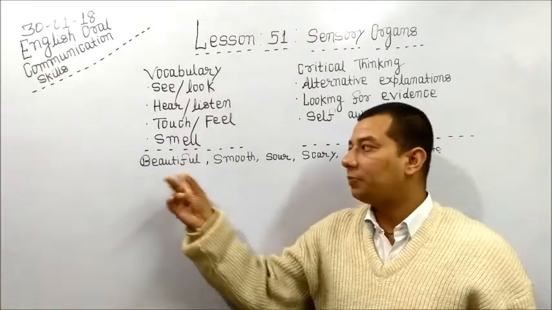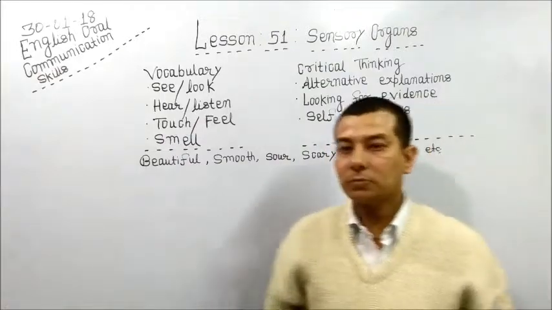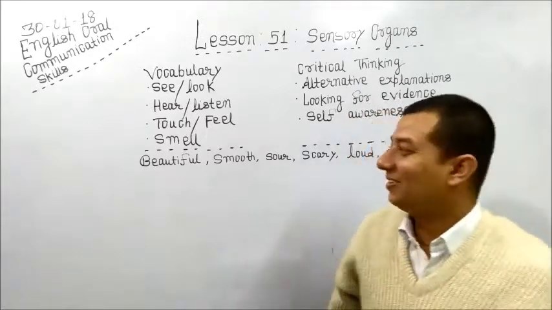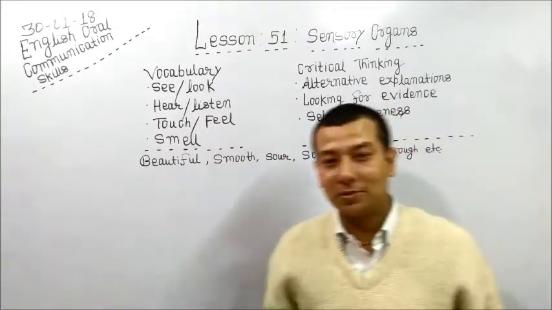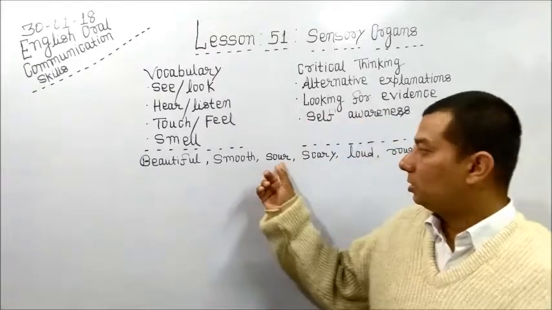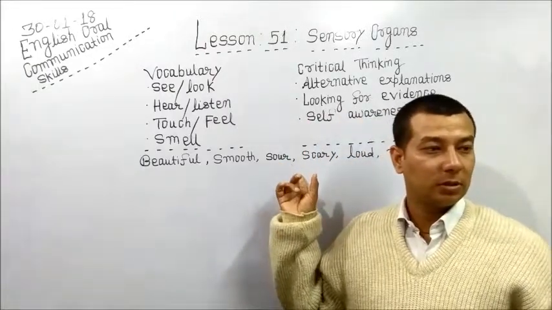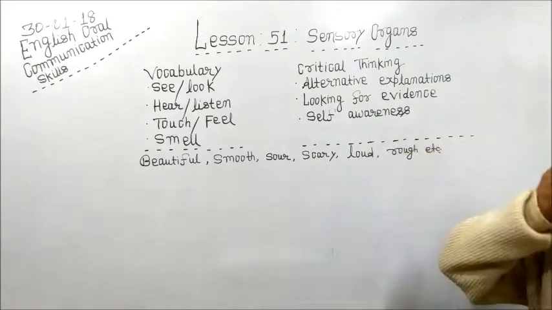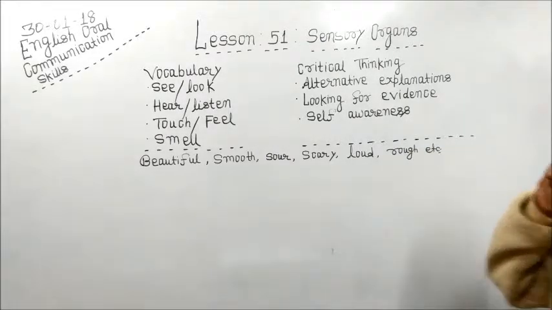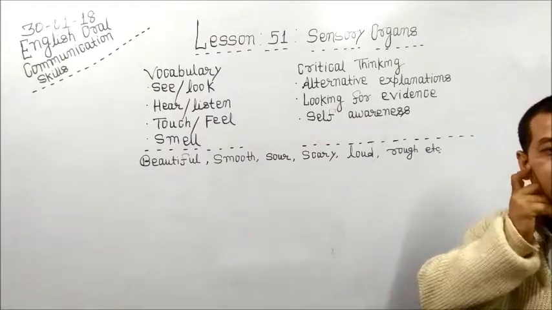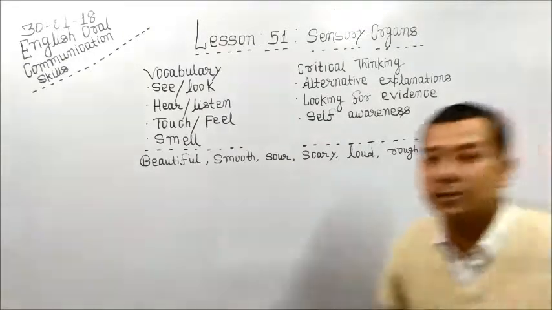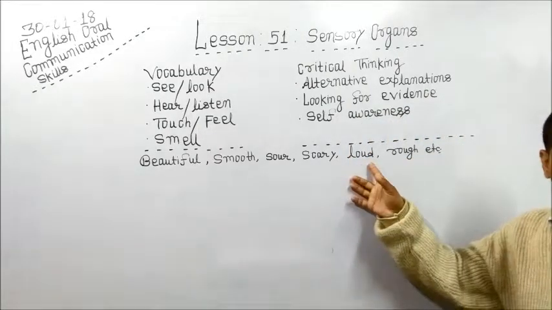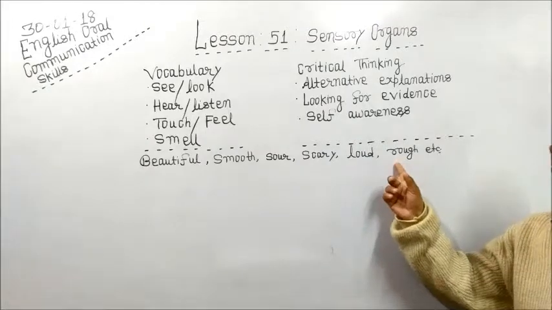Can we make a sentence with the help of these words? Beautiful. My facilitator's wife is very beautiful. Next, smooth. Your skin is very smooth. Lemon is sour. Scary. The ghosts are scary. Scary means fearful. Next is loud. Don't speak loudly. Rough. Your skin is very rough.